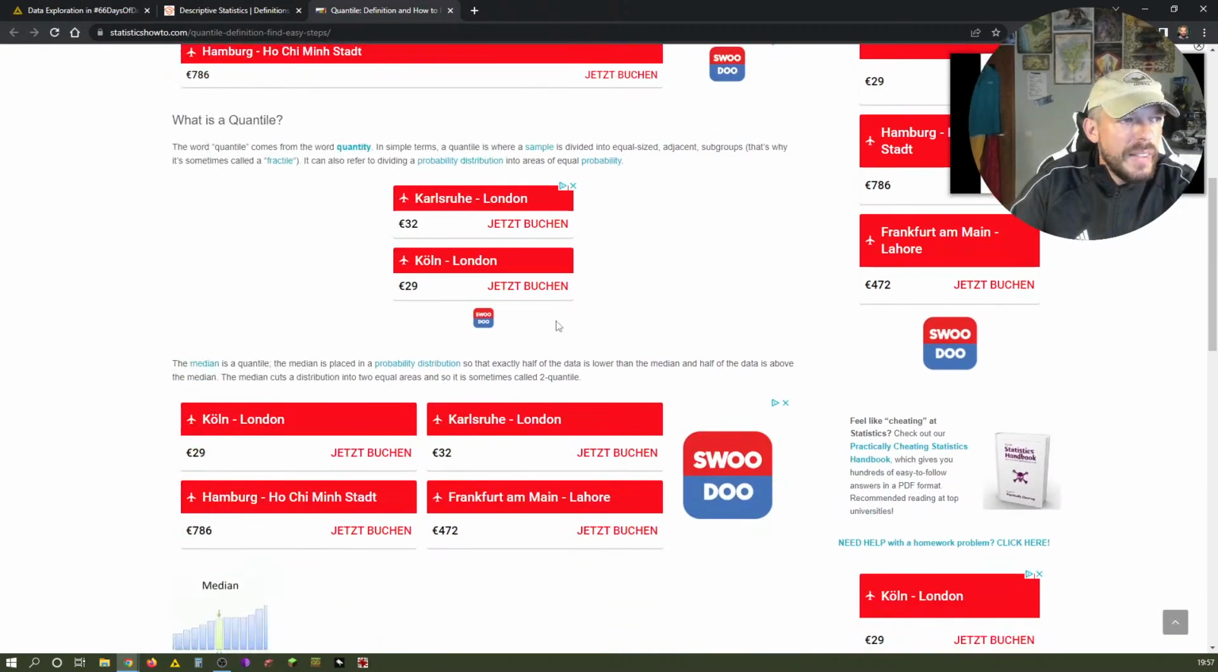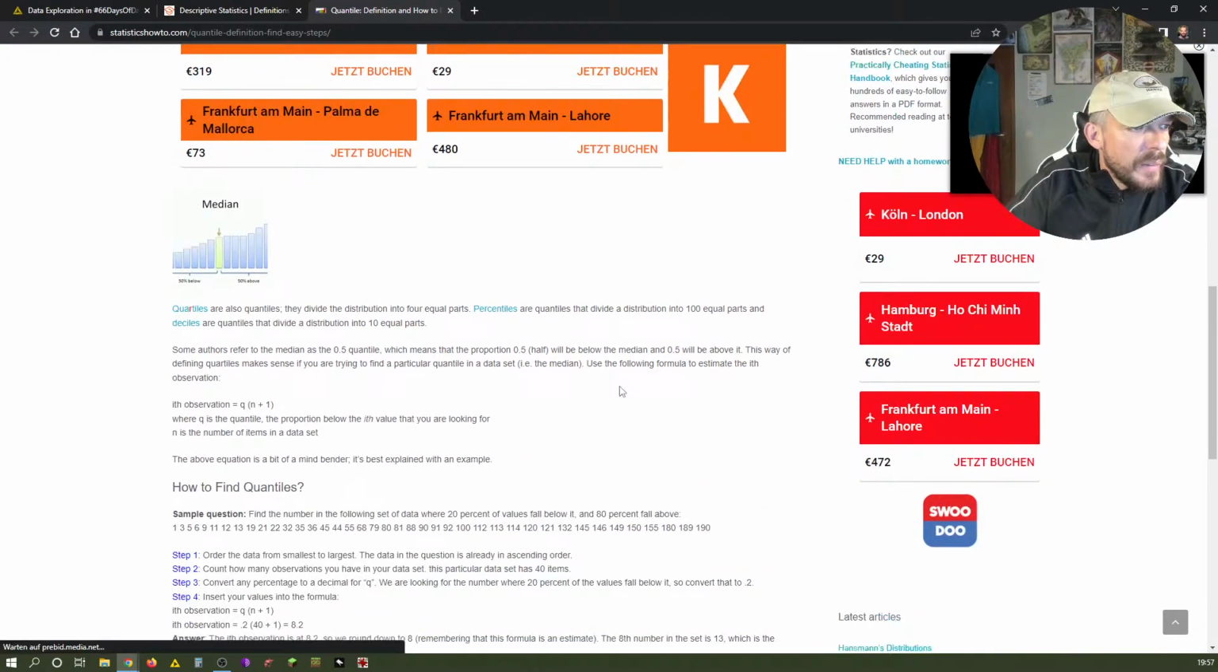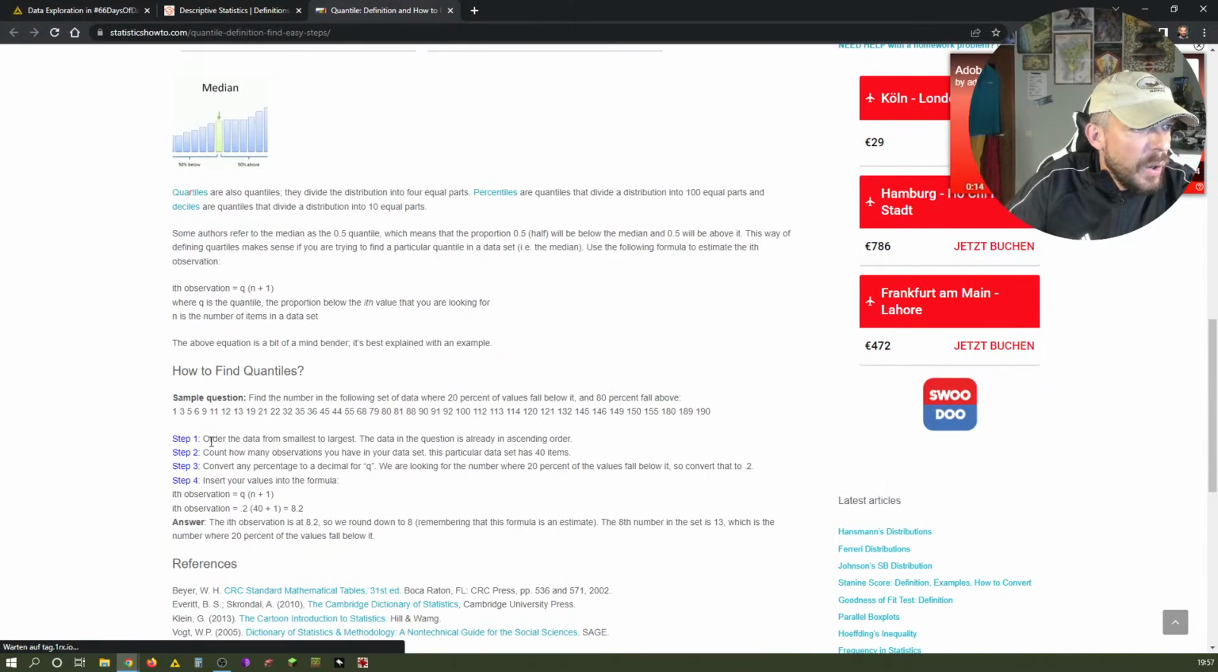So it basically builds categories, clusters, if you say, but equal clusters. That's very important here. So how do you find the quantiles? Order the data from the smallest to the largest. The data in the question is already in ascending order. So we have this one here. Count how many observations you have in your data set. In this particular data set, we have 40 items.